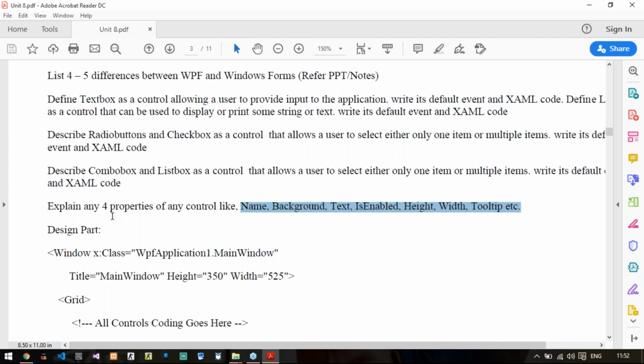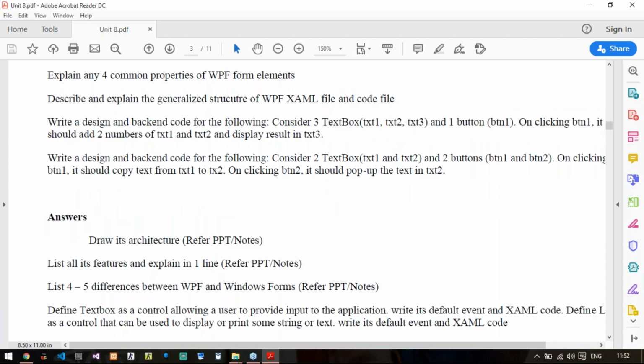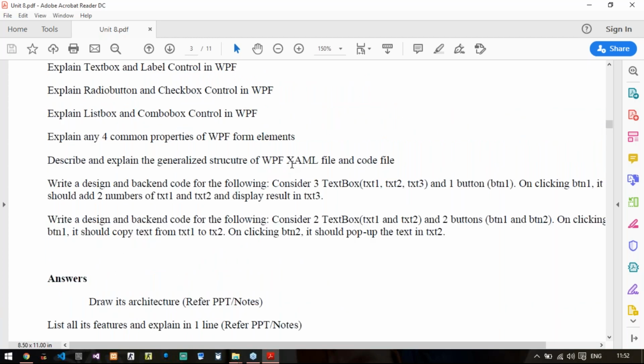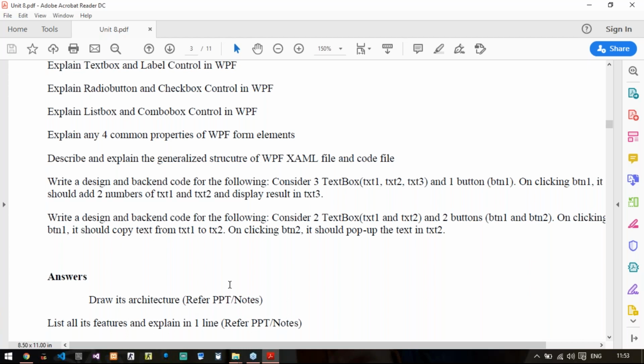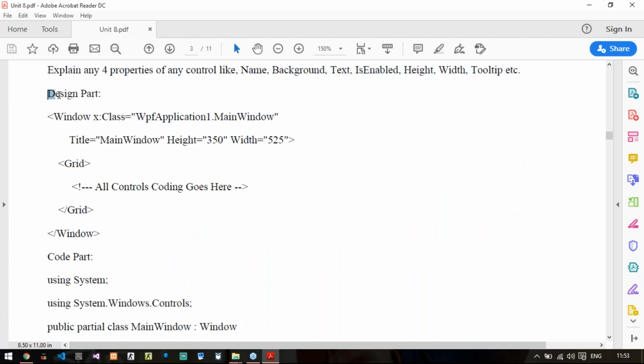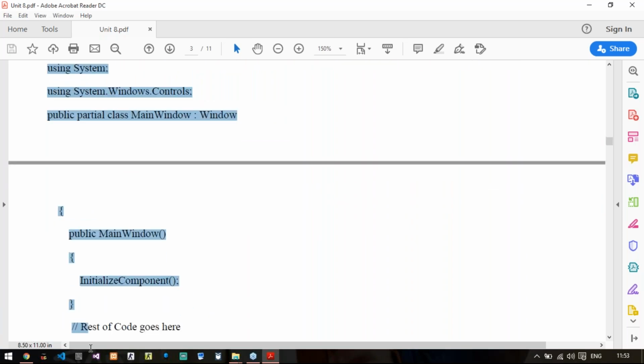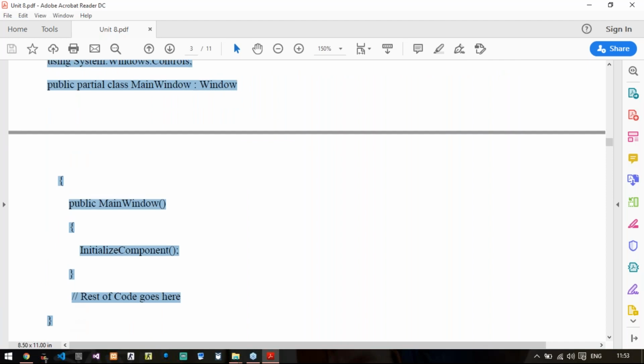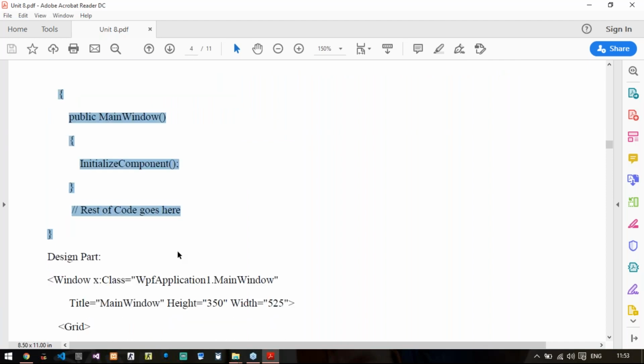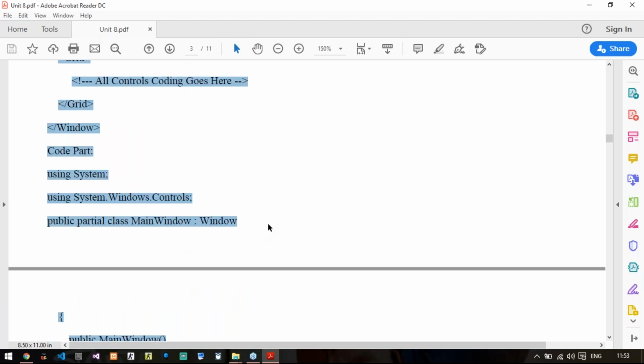Then comes describe and explain the generalized structure of WPF XML file and code file. So for this, what you will do is, you will just write this design part and code part. So this will be your answer. Just give the generalized syntax of your WPF code. That's it.